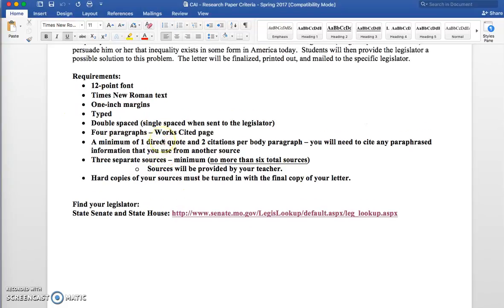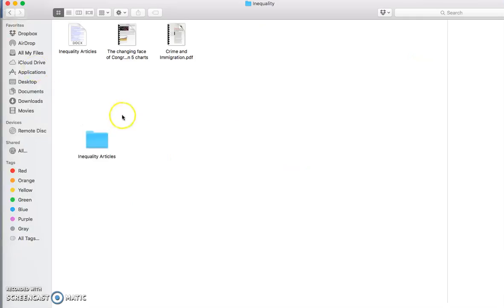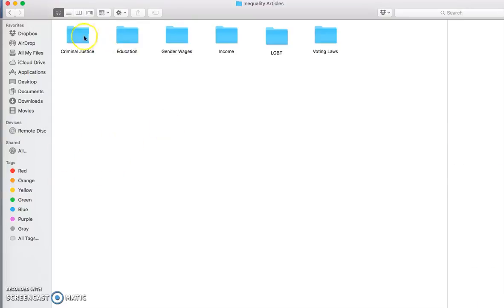So that's that. Now, also yesterday, and what people are working on today, I gave them this inequalities article on a thumb drive. You can get that from the sub. You load this entire thing from the thumb drive onto your desktop, and inside of it are 6 different folders. There are 7 different topics that you can choose from and focus on.